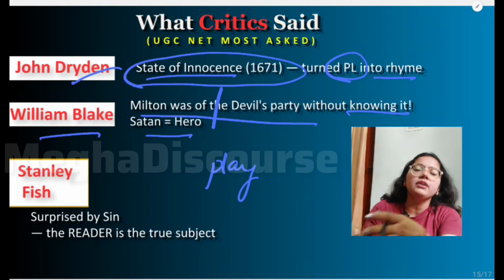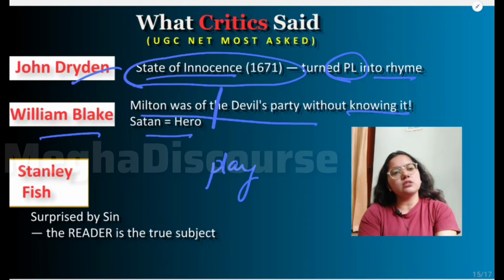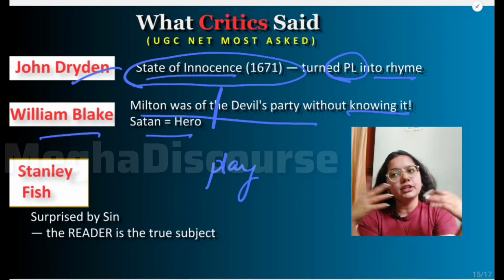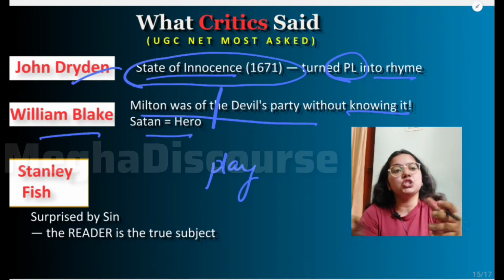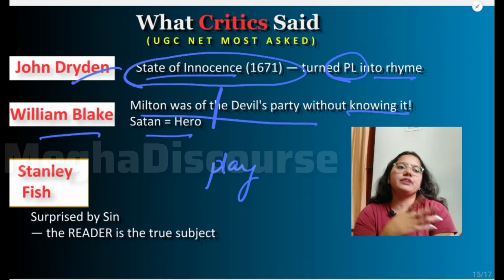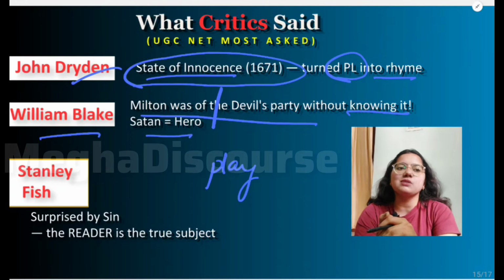If you read book 1, you will see that Milton has talked about Satan a lot, his leadership qualities, how he looks, his soliloquies, his speeches. So Blake says that he's of the devil's party, not God's party.